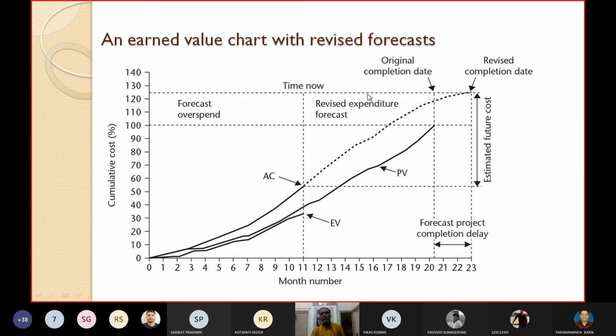This top line will be the original completion date, because it was planned that it will be over by 20.25 months, but the forecast is now getting revised. The revised completion date is 23 months. So this is quite easy. Please read this chart yourself, have a look yourself, you can understand what factors and parameters it represents.